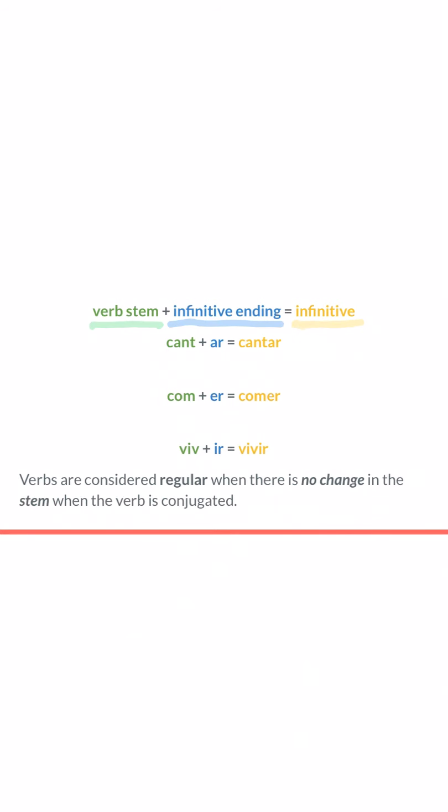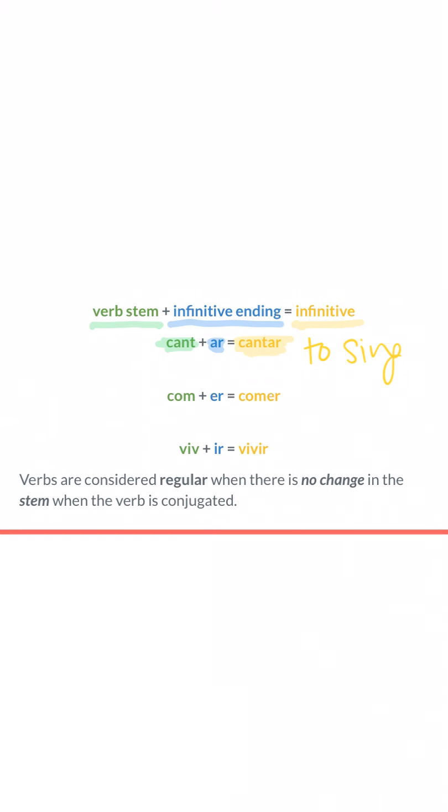So let's work backwards here. I see that my verb right here is cantar. Bonus points if you can remember what that means. It is to sing. Okay? And we get cantar by putting together the verb stem and the infinitive ending. So that infinitive ending, remember, is either AR, ER, or IR. And in this verb, we see the AR there. And that means anything left over is considered our stem.